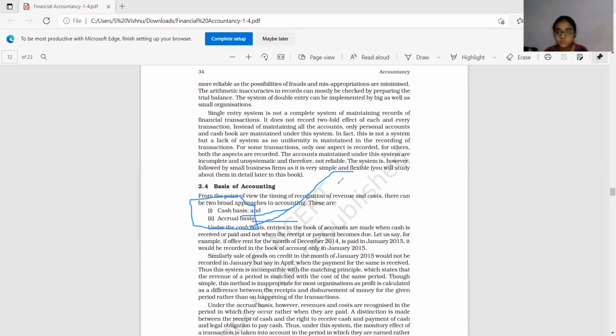See, I mentioned that one financial year will begin in the month of April, from April 1st to next year, March 31st, it will continue, a 12 months period. 1st April 2021 to 31st March 2022. This is one financial year. Okay.